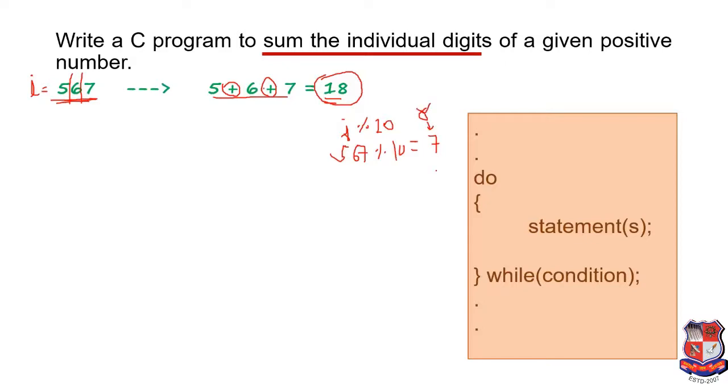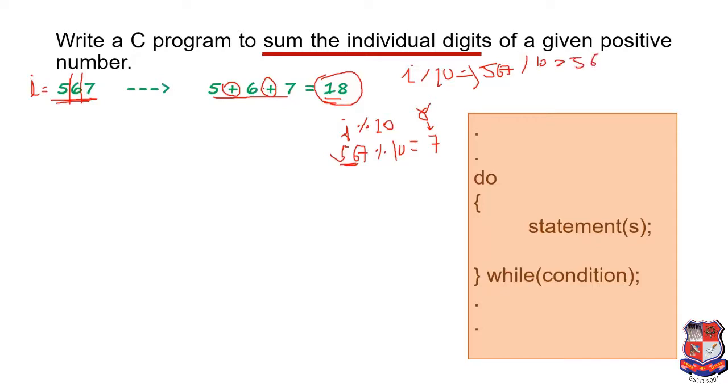Okay, the same process I have to go for the next iteration. For the next iteration I have to use the remaining digits, and for it I have to write I divide by 10. It will give us, for example, 567 divide by 10, it will give me 56.